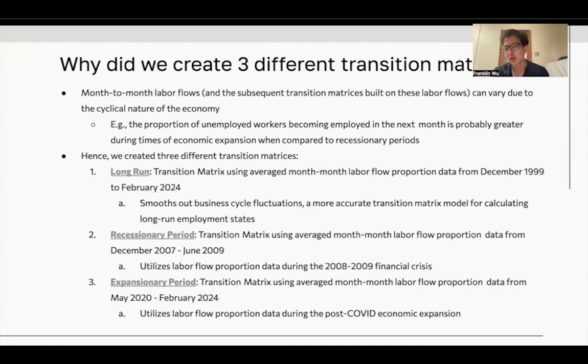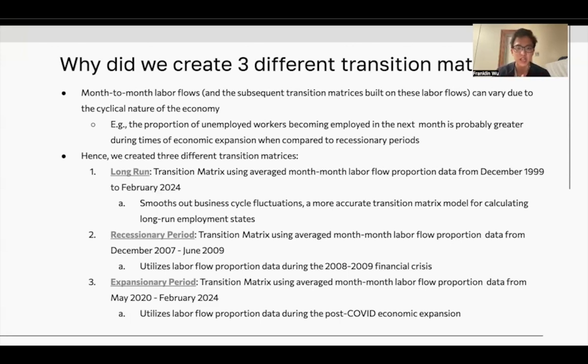So on why we created three different transition matrices. Month-to-month labor flow data can vary due to the cyclical nature of the economy. For example, the proportion of unemployed workers becoming employed in the next month is probably greater during times of economic expansion when compared to recessionary periods. So we created three different transition matrices.